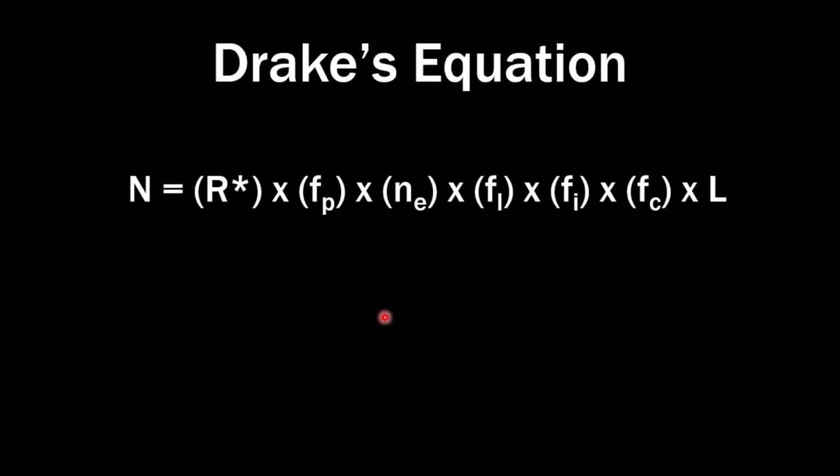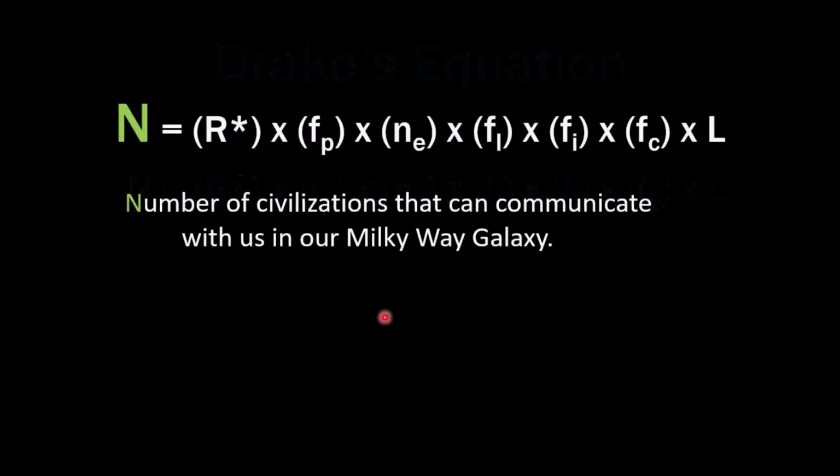The Drake's equation is after one thing. It's a way to organize our thoughts to figure out the number of civilizations that can communicate with us in our galaxy. So this equation just organizes bits and pieces of information that we need to figure out, or at least try to reach for, in order to finally answer that question: are we alone in our galaxy? All right, so the number of civilizations that could communicate with us in our Milky Way. That's what we're after. How many civilizations are out there?